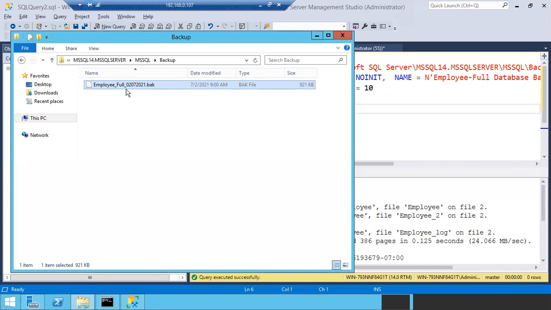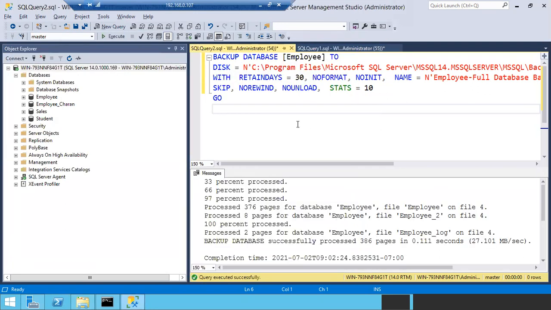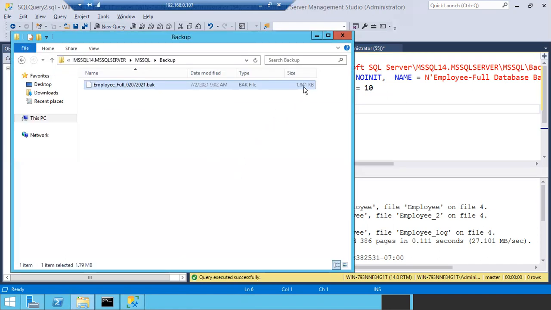One is using the window, the second one is using a query. See here, what is the size? 921. If I run it again, what is the size? 1381. If I run it again, what is the size? 1841. The file will be added to the existing file, that is called a media set. So in this file, 4 full backups are there.